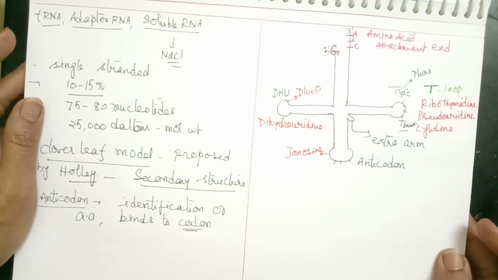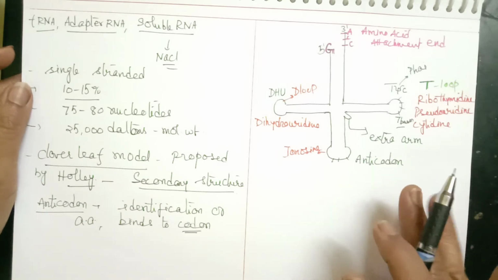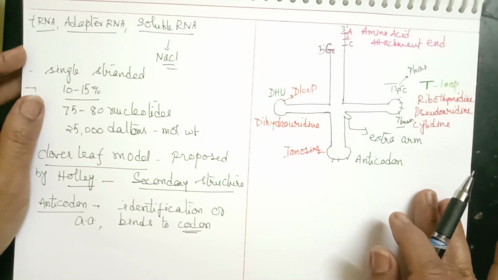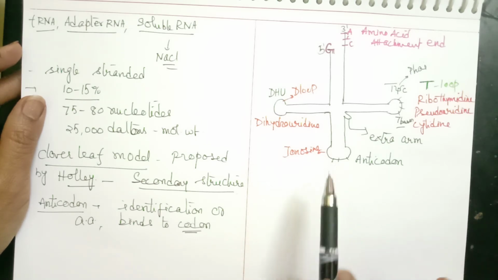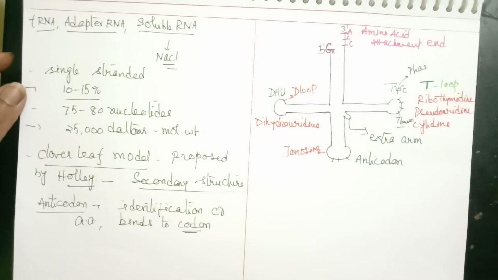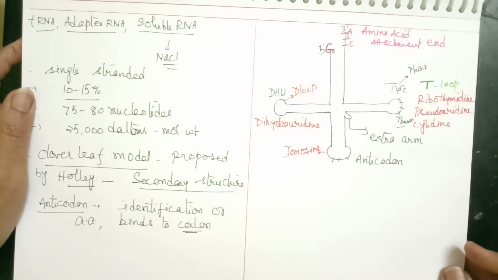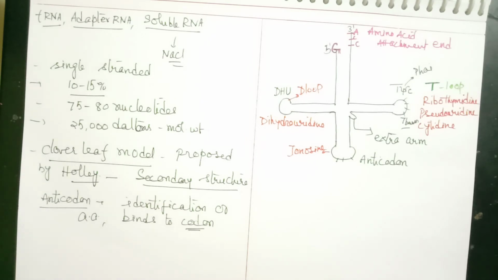That is what we discussed in the Wobble hypothesis. So based on the structure, Crick explained the Wobble hypothesis. Inosine modification towards the anticodon helps in binding to other non-complementary bases. For this you should refer to the Wobble hypothesis we just discussed in the previous session.